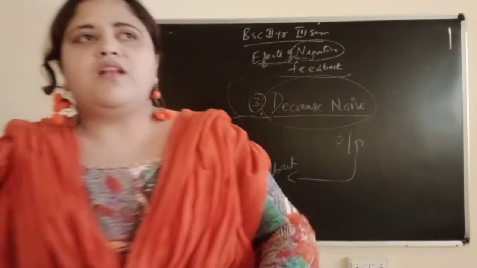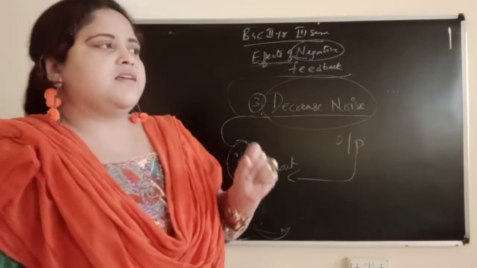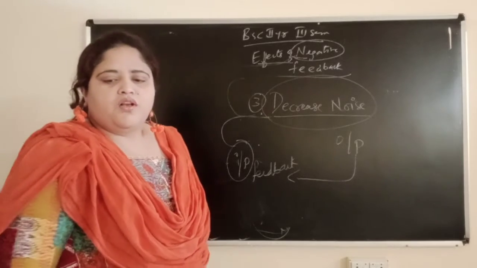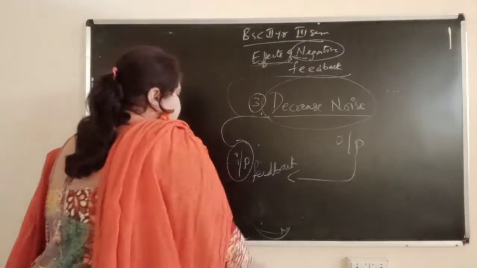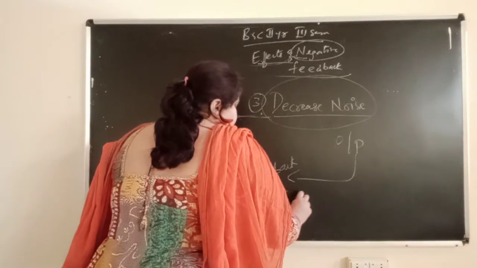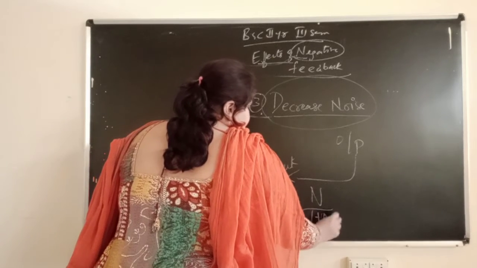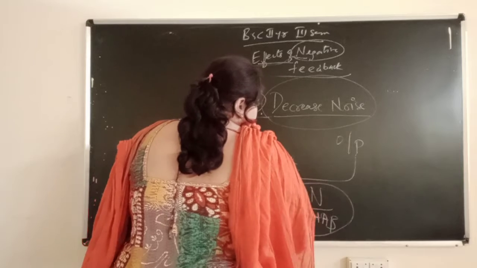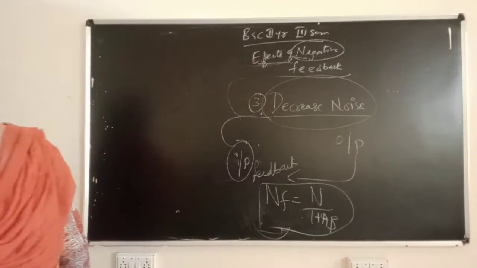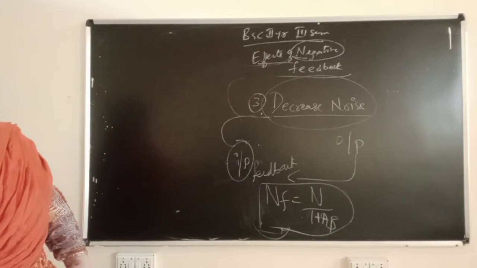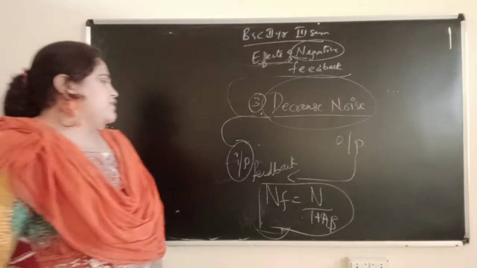There is a small formula for decrease in noise: NF equals N by 1 plus A beta. This is the formula for decrease in noise.